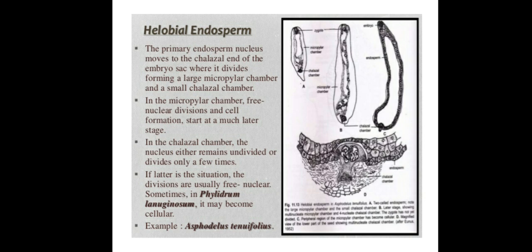In such situations, these nuclei will not undergo cellularization, so they remain in a free nuclear state. That type of endosperm is called the helobial type of endosperm.